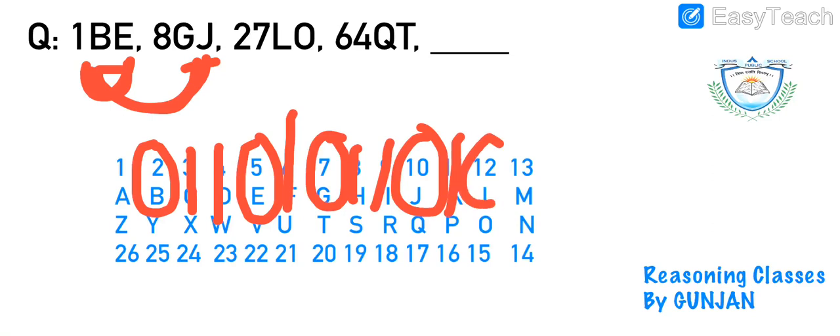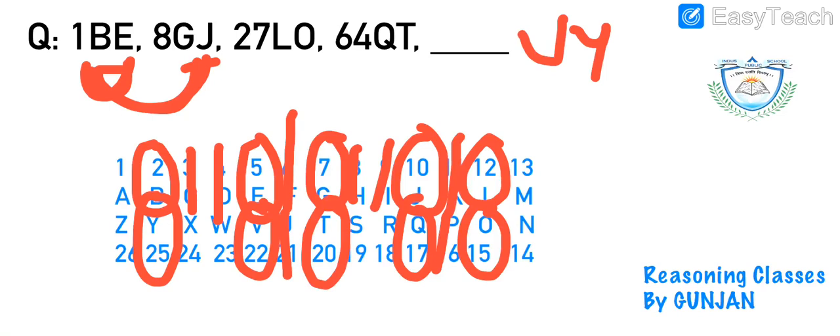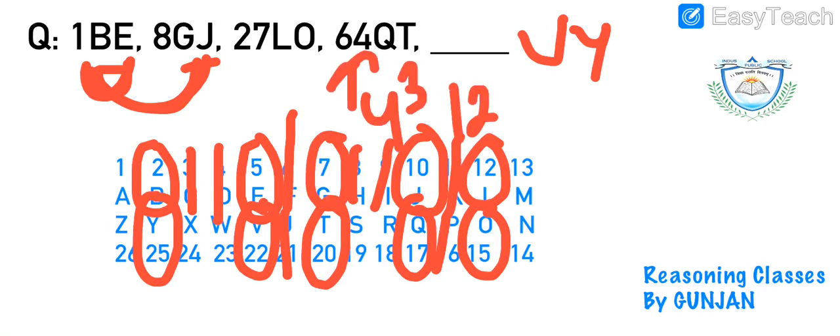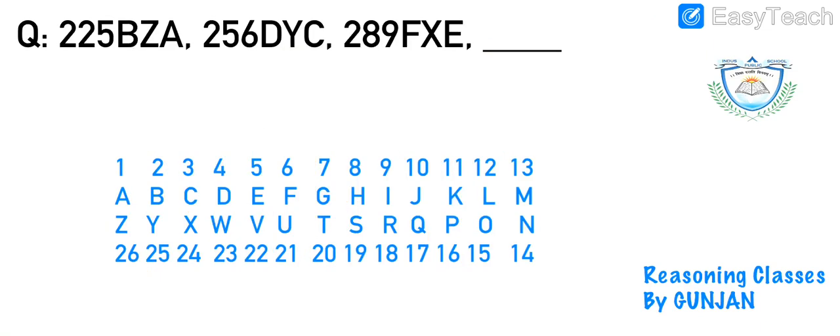Okay, this is L, O, then they have skipped P, Q, T. Then we can skip U, it will be V, Y. And here, this was the cube of 4. So we will have the cube of 5, which is 125. Our complete answer becomes 125 VY. Now quickly moving ahead.